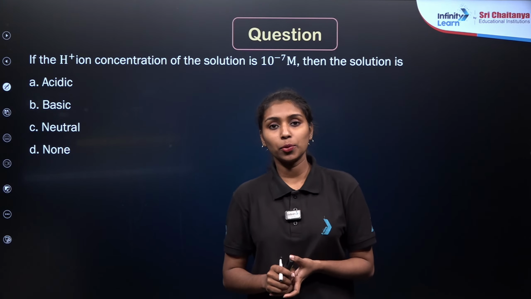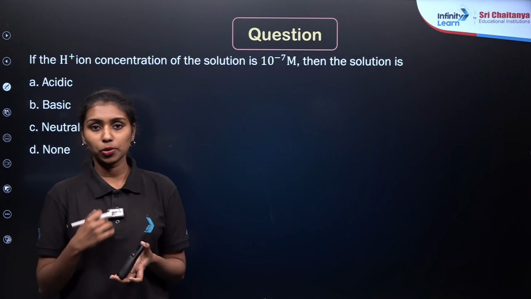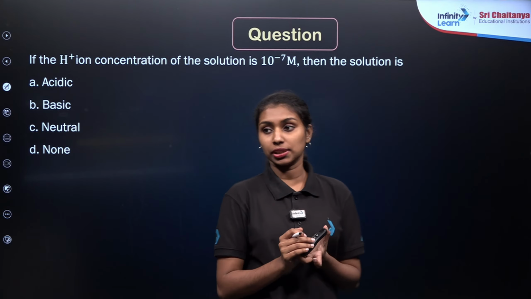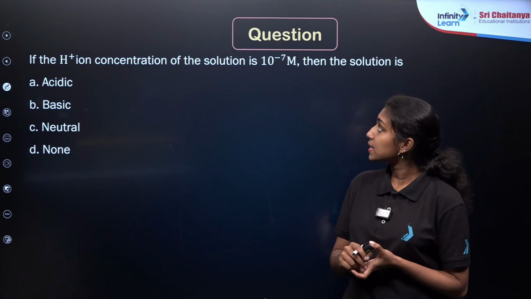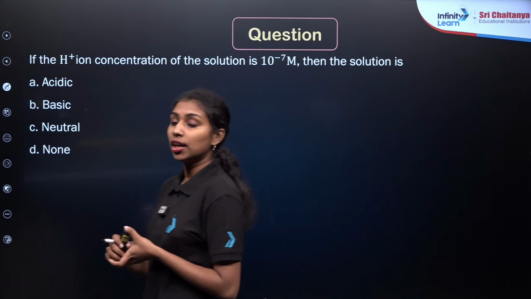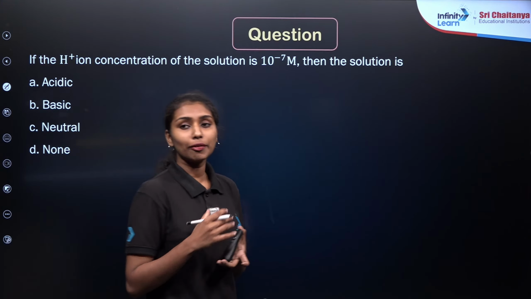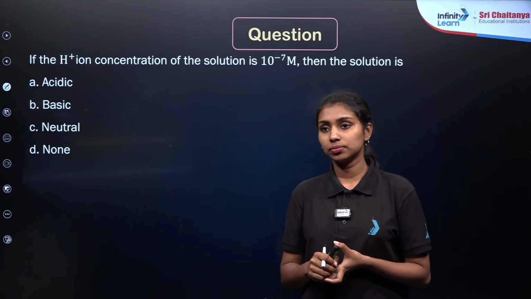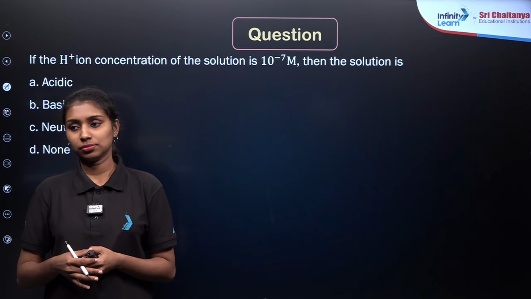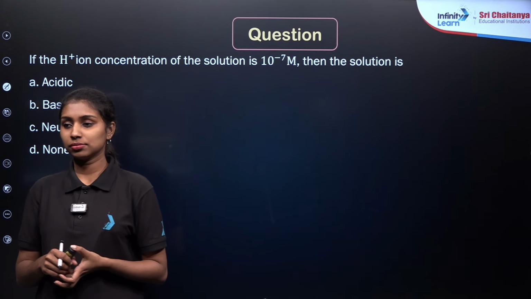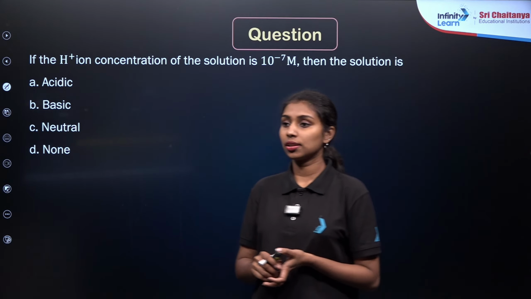So after discussing acids and bases, we have studied the concept of pH, right? How to find out the pH of a solution. So here, if the H plus ion concentration of the solution is 10 to the power minus 7 molar, what will be the pH of that solution? Or what will be the nature of the solution? Options are given here: acidic, basic, neutral, and none of these.